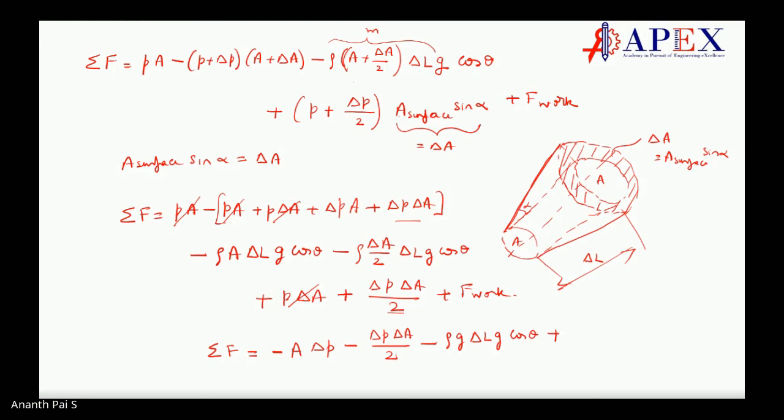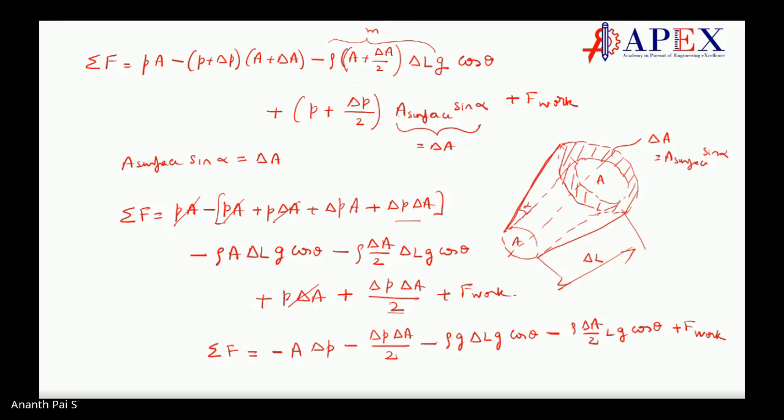Okay, minus rho G delta L cos theta. It should be minus, it should not be plus, it's minus. This minus comes here, rho into delta A by 2 into delta L G cos theta, then plus F work. Makes sense? Till here, is it clear?